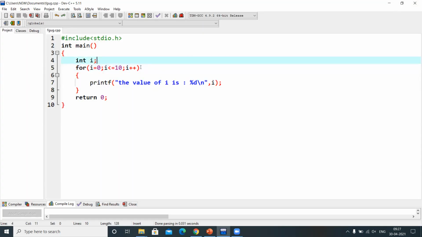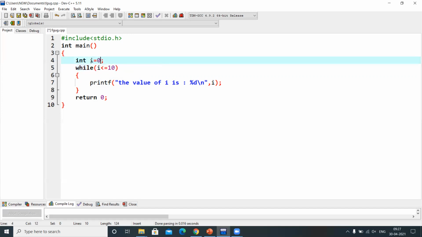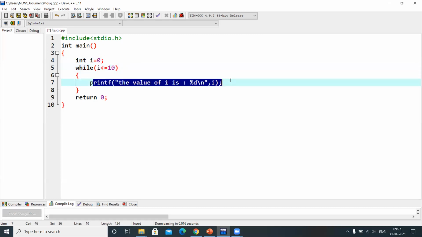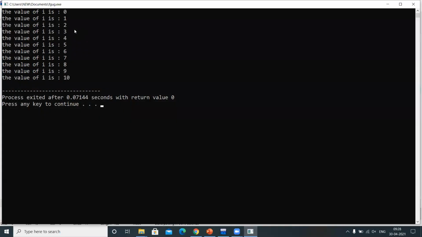Right, now let me tell you the while loop. The same scenario we will write here. While the condition, I need to specify, while i is less than or equal to 10, right? This is the condition I need to specify inside it, and I need to initialize the variable i equal to 0. This is the initialization part, condition checking part, and my task execution part. And I need to update the loop variable, right? i++. Now let me execute and show you. See, the same output you will get, 0 to 10.